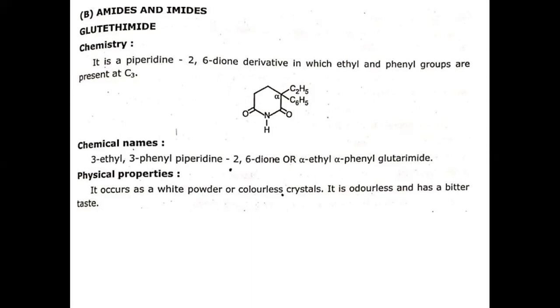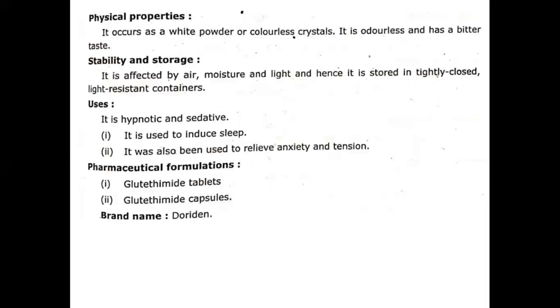Now, if we look at the physical properties of glutethimide, it occurs as a white powder or colorless crystal. It is odorless and has a bitter taste.